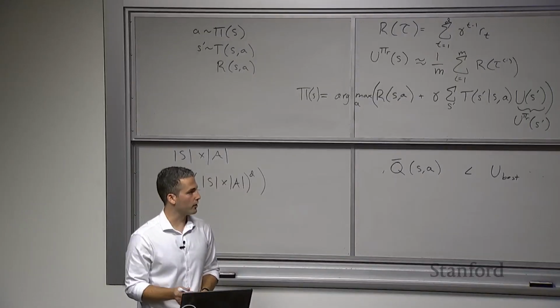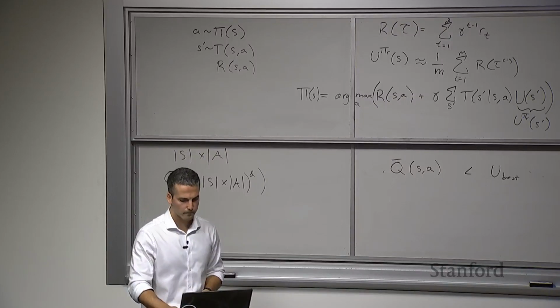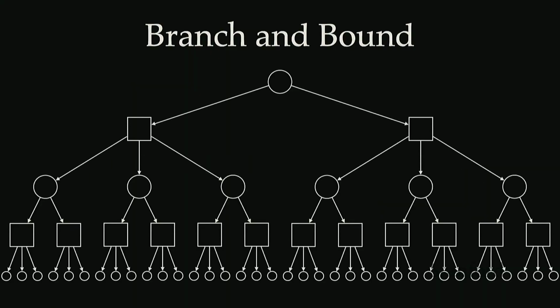And so how this works, just with this visual example here, this is that same search tree that we looked at for forward search. So let's say that we've already explored this left side of the search tree, and we haven't done any pruning in this case. Okay, so we've explored that whole left side, and we get some best utility estimate using our lower bound on the value function. So we get our best utility estimate from that left side of the search tree, and now we're going to look at the right side of the search tree.